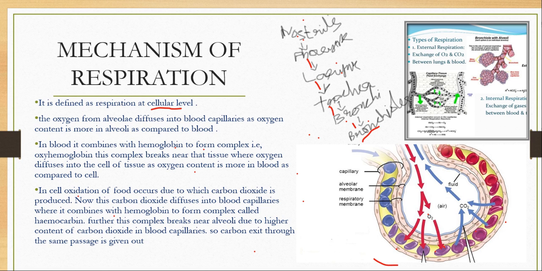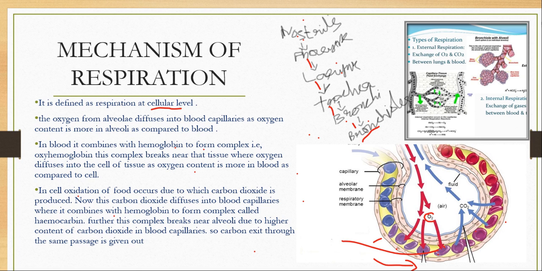So these are the alveoli. The alveoli are surrounded by blood capillaries. So these are the blood capillaries, and inside the blood capillaries the blood is flowing. Here you observe that these are the red blood cells. The oxygen has already entered the alveoli, and from the alveoli it diffuses into the red blood cells.